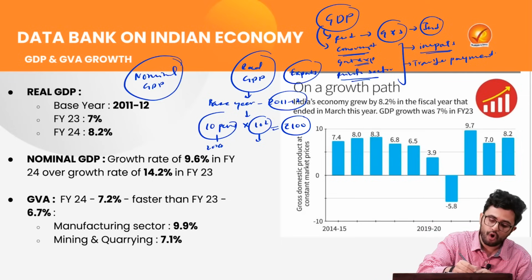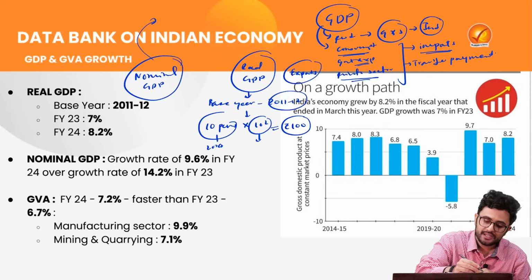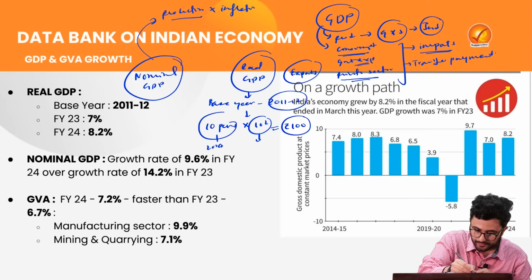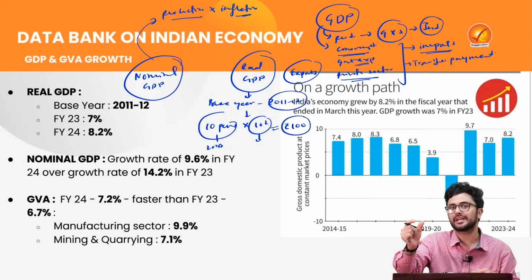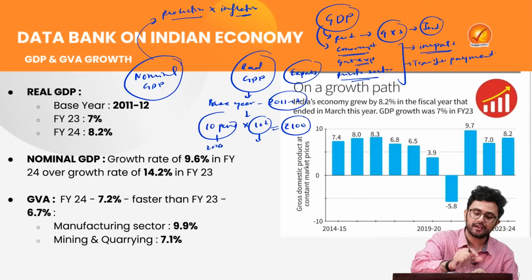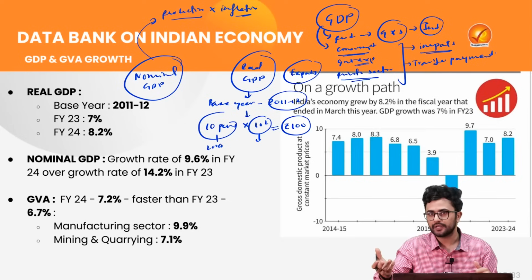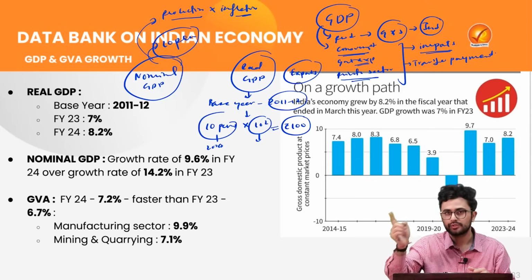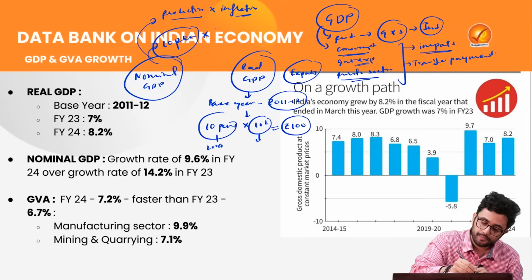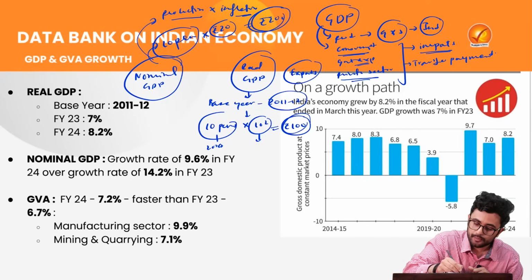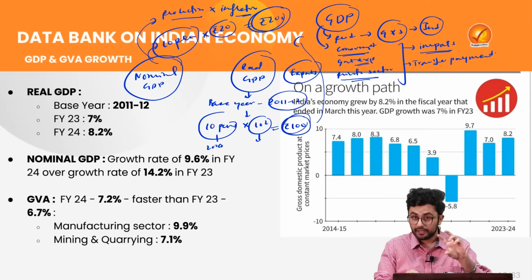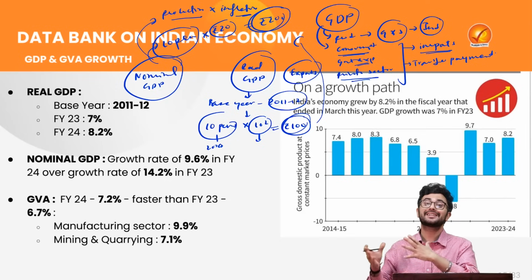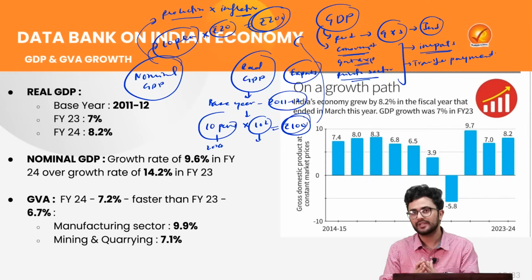The second is your nominal GDP. What is nominal GDP? Nominal GDP is basically the total production valued with inflation. Here we are not adjusting for inflated prices, because real GDP is indexed on the base price. In the nominal GDP, the inflation will obviously be there. So let's say even if the same number of pens was produced as back in 2011-12, and the price of those pens has now increased to 20 rupees, it is obvious that our GDP size will almost double from 100 to 200. Correct? So obviously nominal GDP is not a clear indicator of the actual state of the economy.